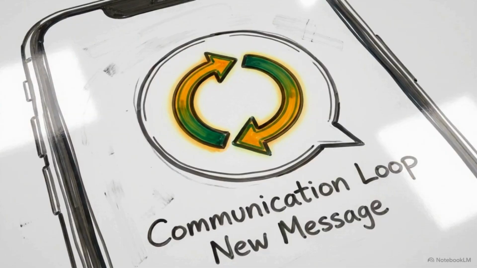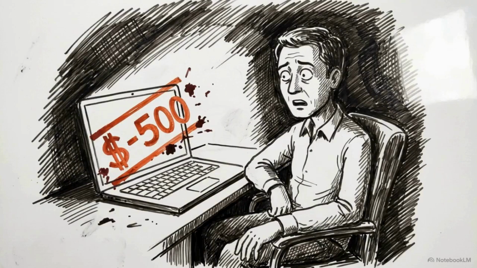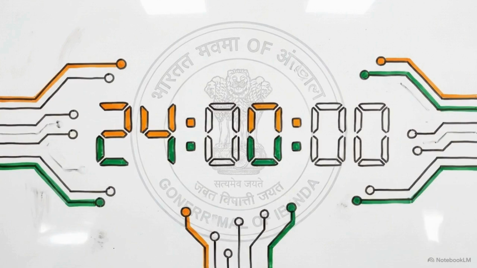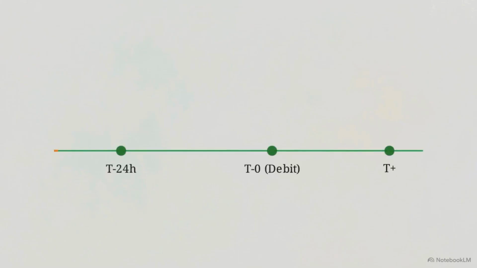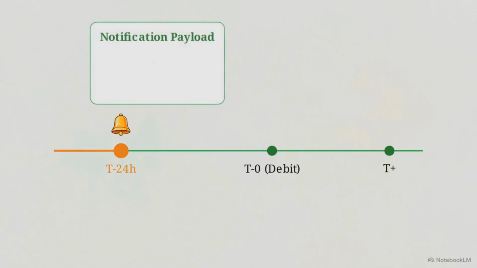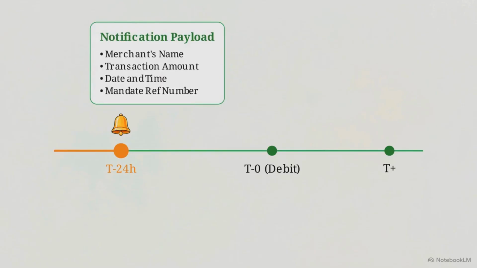The third pillar focuses on mandatory customer communication loops. Automated recurring payments historically create friction because they often execute without a direct warning, leaving the user with an unexpected debit. The RBI addresses this by enforcing a strict 24-hour pre-transaction notification requirement. This timeline visualizes an executing mandate. The critical intervention point sits exactly here, at the T-24 node. At least 24 hours prior to the actual debit, the issuer must send a payload containing the merchant's name, transaction amount, date and time, and the mandate reference number.